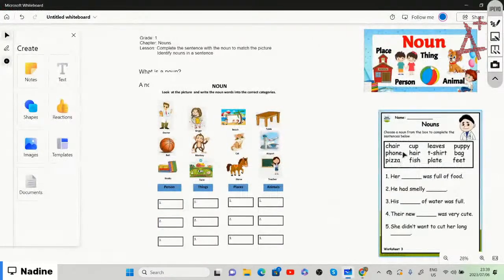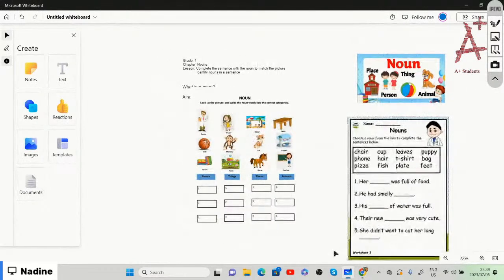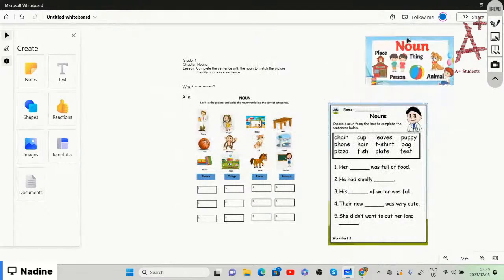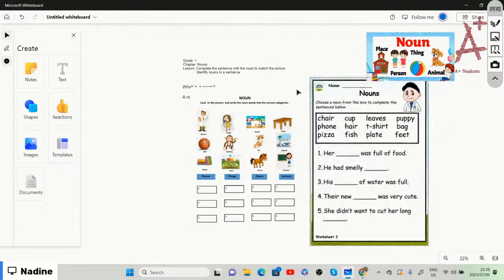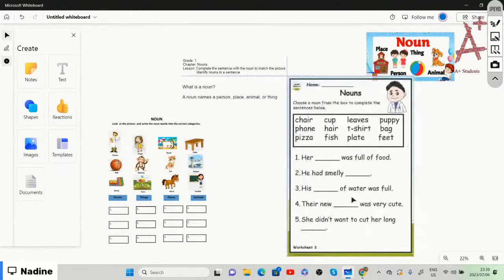All right, so now we're going to do a little activity before we go on to our test. If you look at the picture here in front of you, let me just make it a bit bigger. It says you need to choose a noun from the box to complete the sentences below. There are five sentences, and we need to choose the correct nouns from the box to complete them.